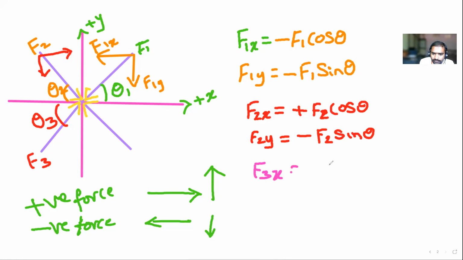F3x is equal to plus F3 cos theta, and F3y is equal to plus F3 sin theta. Why are both positive? Because this F3 force is moving in the upward direction and it is moving in the right-hand side.